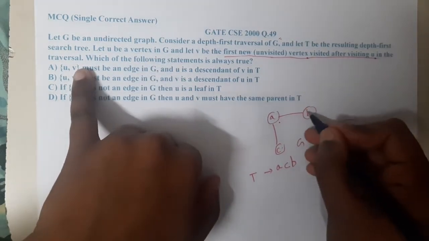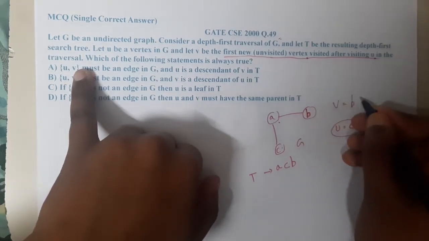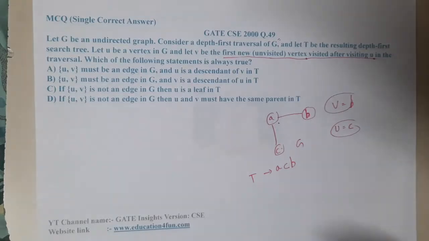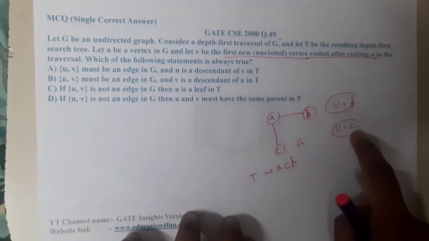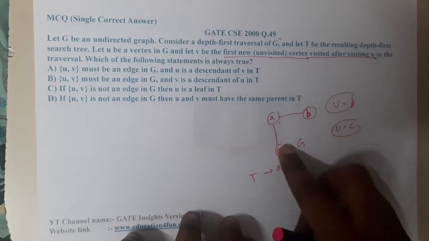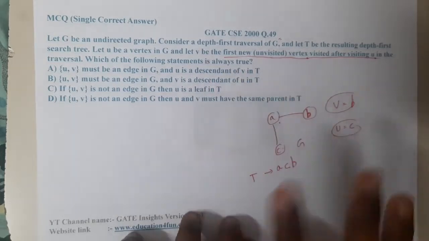So that will be B. In our example, V will be B. Basically he is trying to say that I took U as C, so the vertex which you did not visit before visiting C is the one you should select as V. That's what he told.